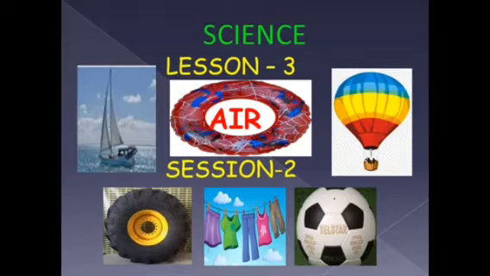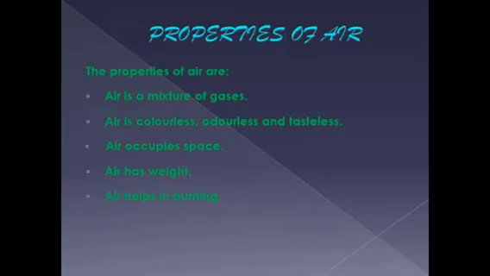Then we learned about the noble gases. What are noble gases? Can you tell me? Yes, the noble gases include argon, neon, krypton, xenon as well as hydrogen and helium. We also learnt about the properties of air. I hope you remember. Tell me, what are the properties of air?